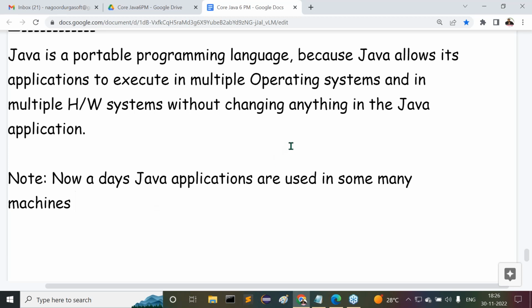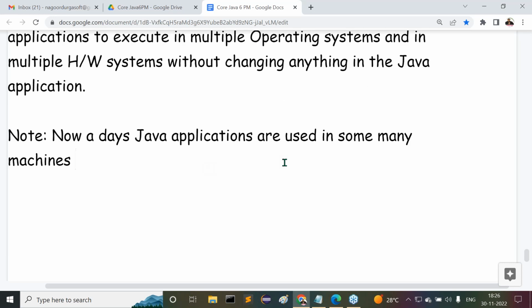Nowadays Java applications are used in so many machines. Like what? Computers, we can understand this by default. Next, apart from computers, mobiles. Is it possible on mobiles? Definitely. That means it runs on computer hardware and computer operating systems, and next it runs on mobile hardware. Another one also we are able to prepare.